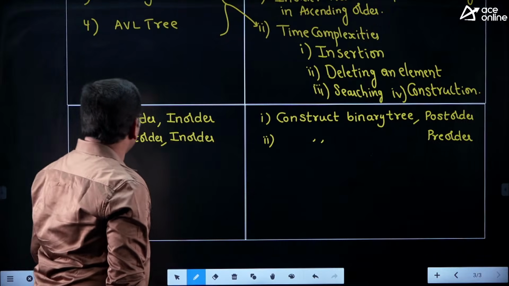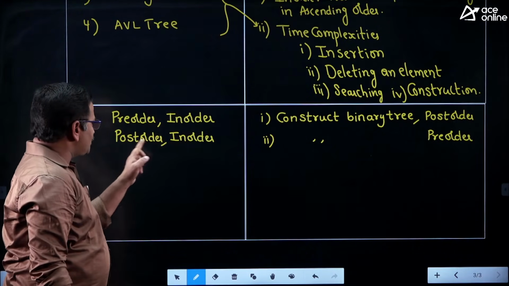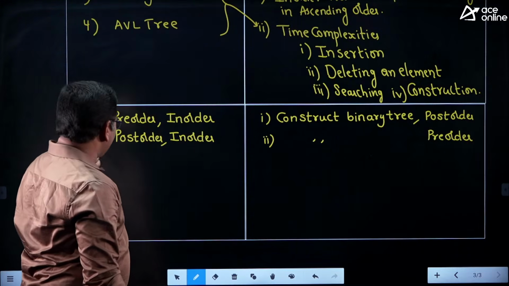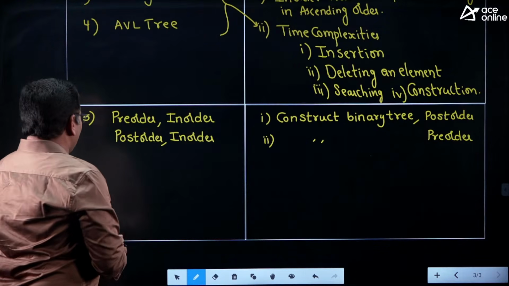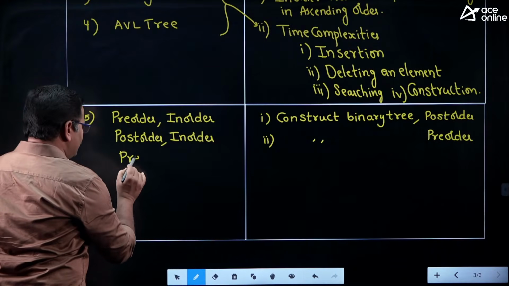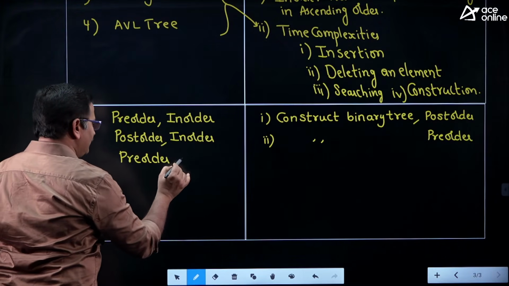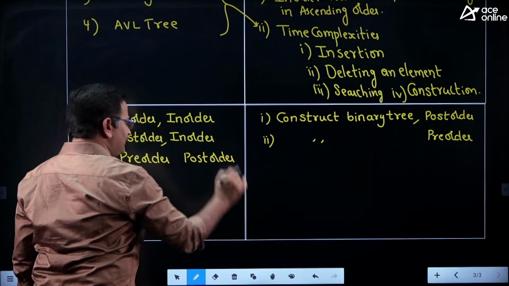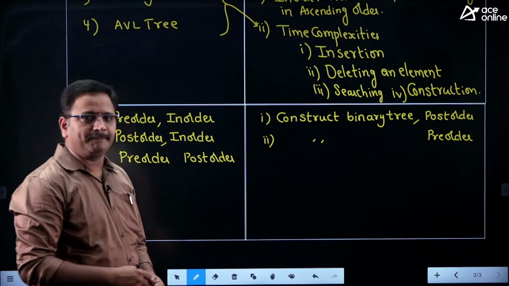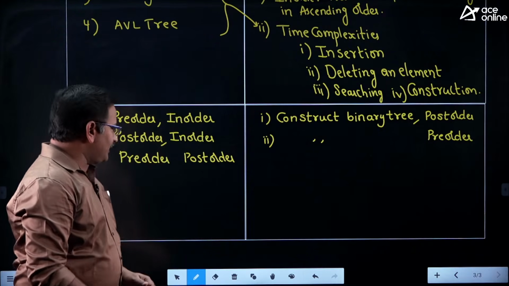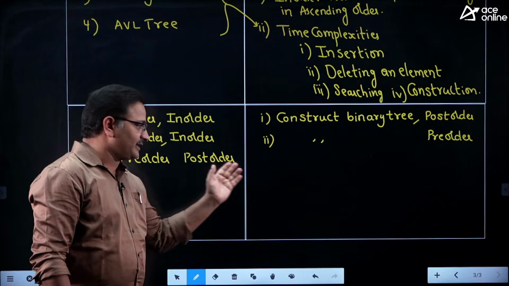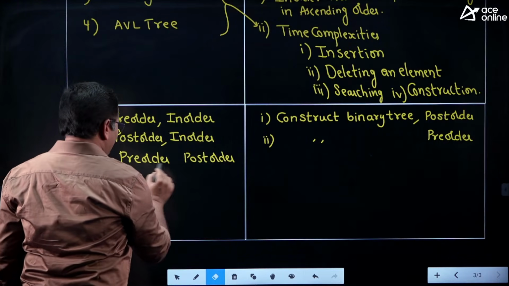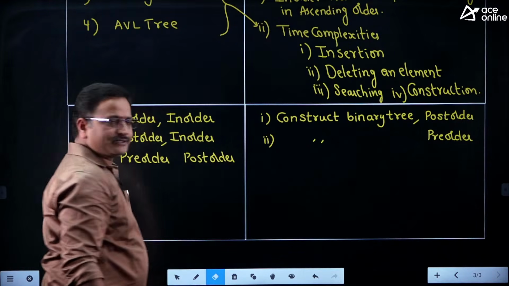Right, friends? So here pre-order and in-order, post-order and in-order, these are only on the binary tree concept. But by using pre-order and post-order, we cannot construct a unique binary tree. So they don't ask questions like constructing a binary tree using pre-order and post-order. Constructing a unique binary tree from pre-order and post-order is not possible.